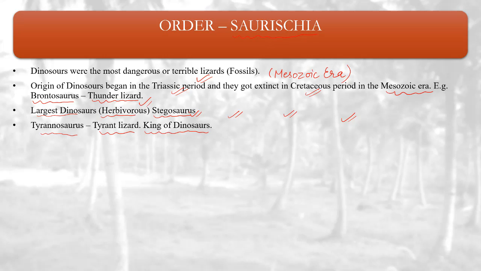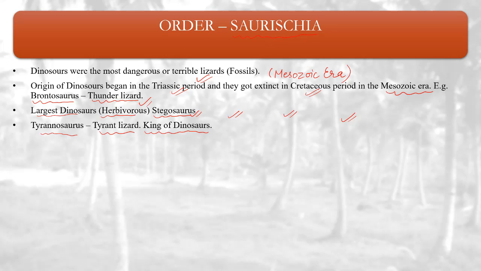So order Saurischia basically involves the dinosaurs. They lived in the Mesozoic era. The origin started in the Triassic age and extended to the Cretaceous period. Examples: Brontosaurus, thunder lizard, the largest dinosaur, herbivores; Stegosaurus; and Tyrannosaurus, known as tyrant lizard and considered the king of dinosaurs. Now we are going to discuss the next class, that is Aves.